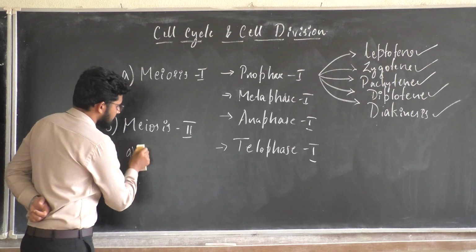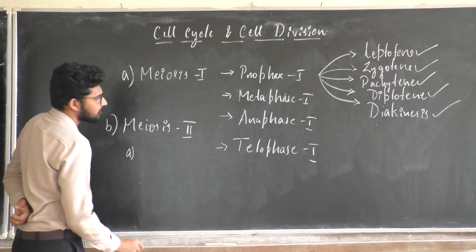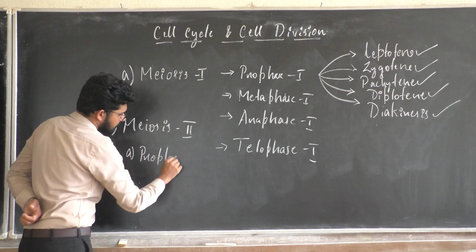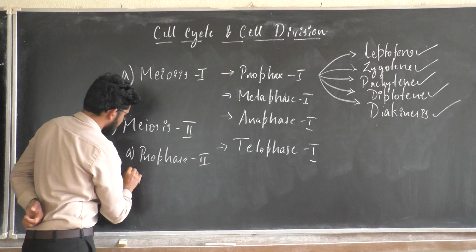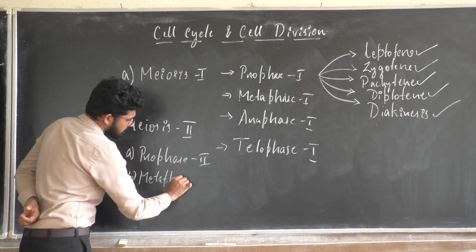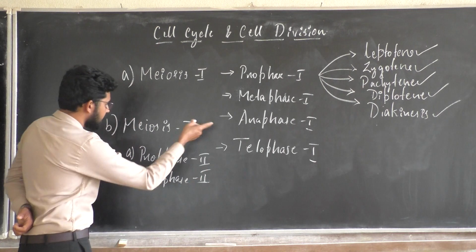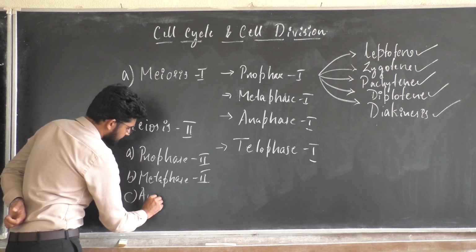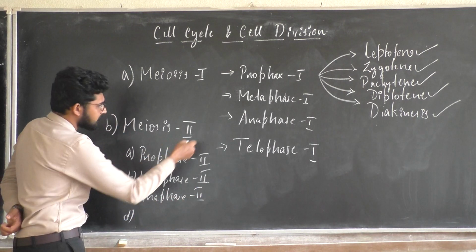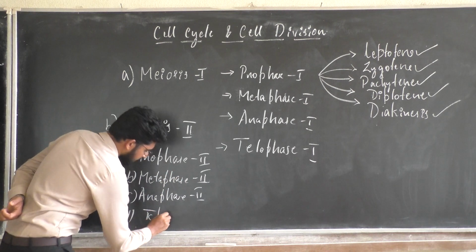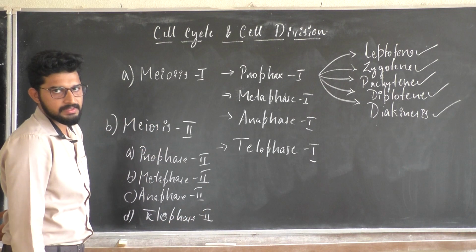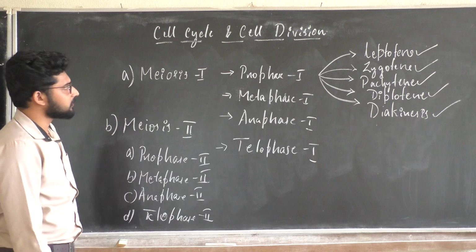The first stage is prophase 2, then metaphase 2, next anaphase 2, and the fourth one is telophase 2. Yes, these are the steps you can find in meiosis.